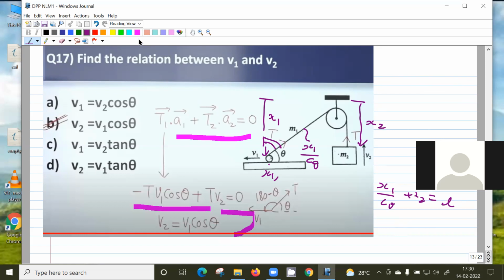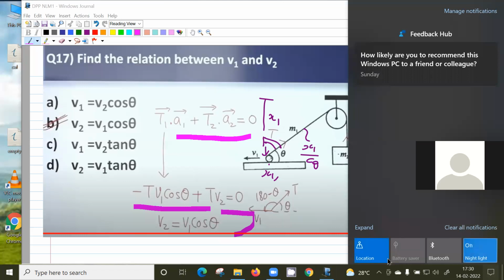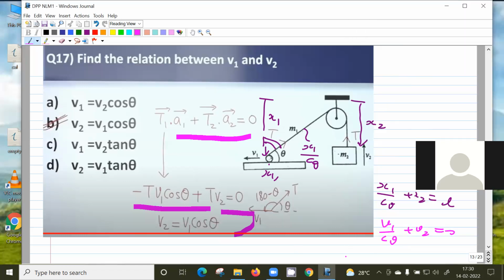If I differentiate this, I'll get v1 by cos theta plus v2 equals 0. So I have to find v2, right? I made some mistake here. This is the complementary angle, no? So it's x1 by sine theta.